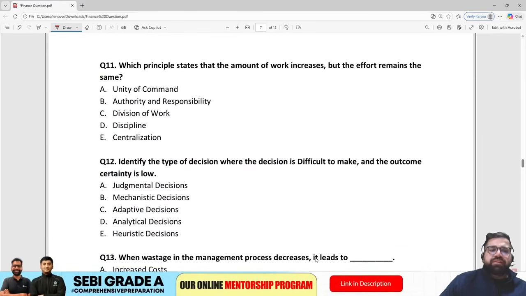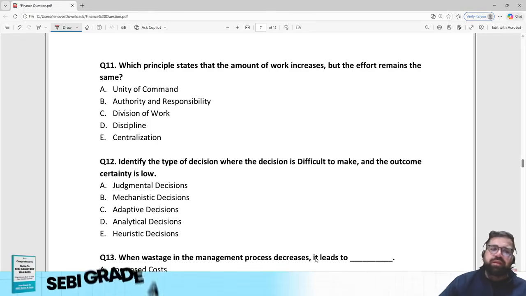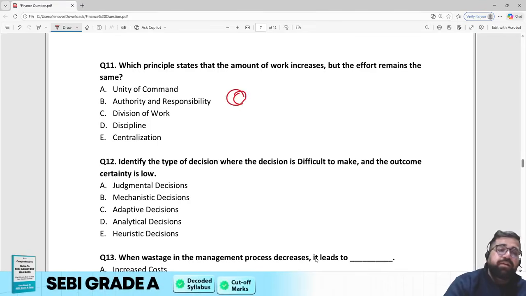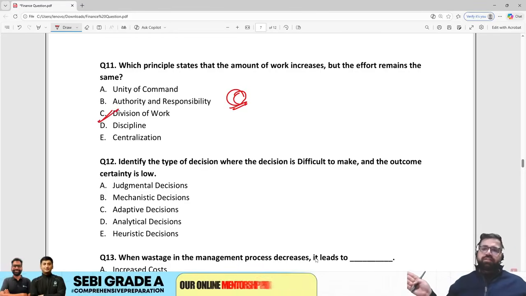Right? Question number 11. Which principle states that the amount of work increases but the effort remains the same? Good question. Unity of command, authority responsibility, division of work, discipline or centralization. The correct answer will be option number C, which is division of work. Division of work basically means that you divide the work among all the workers, right?